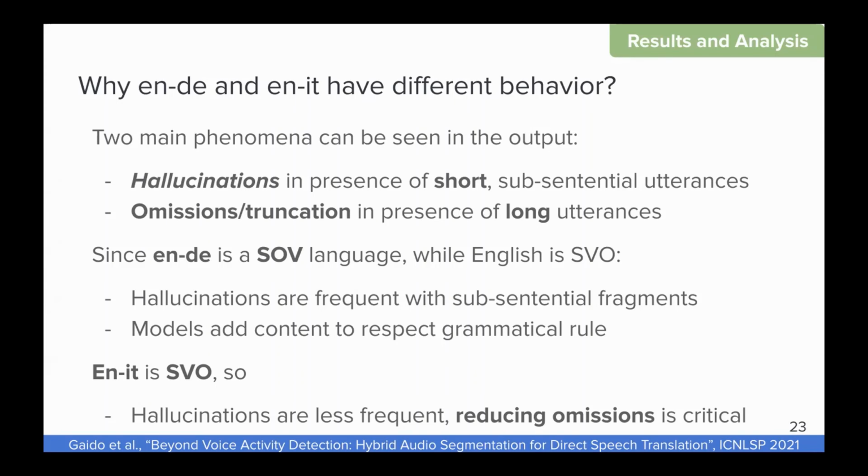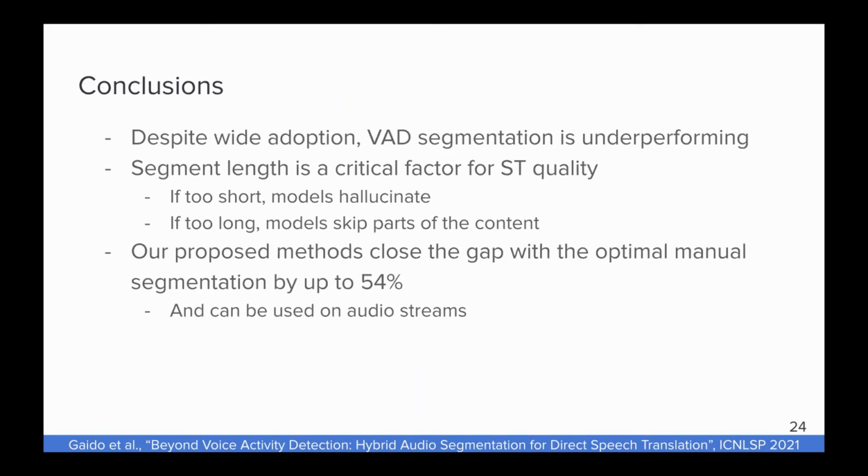So we see that based on the target language, either one or the other of the problems is the most important one, the one that has a higher impact on the results. And this explains why the method with force splits that creates shorter segments is worse in German, while for Italian it helps because it reduces the number of omissions.